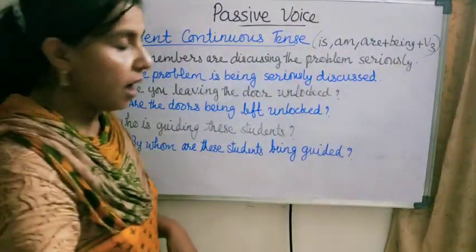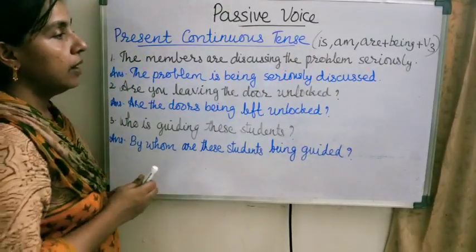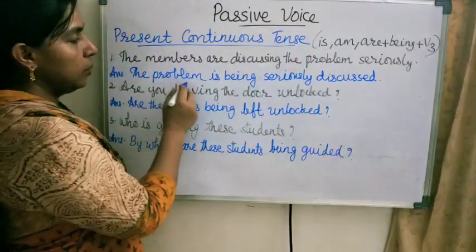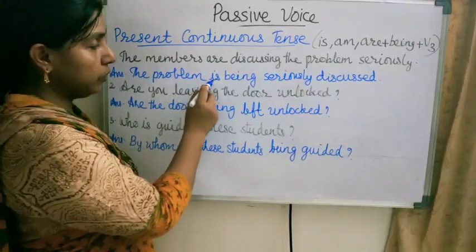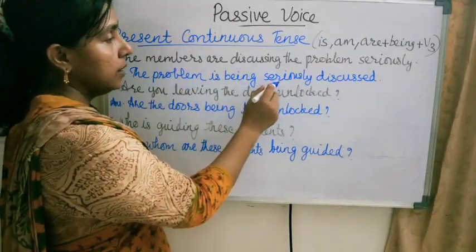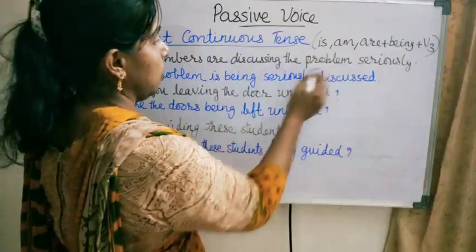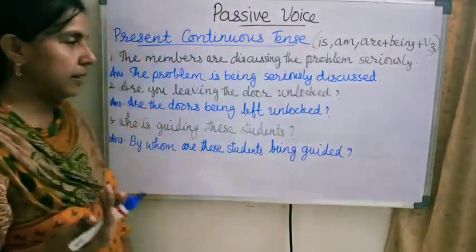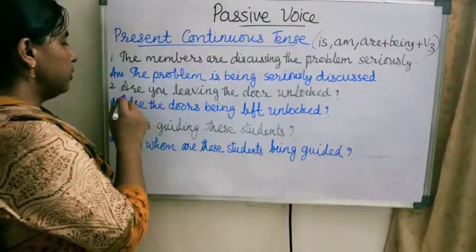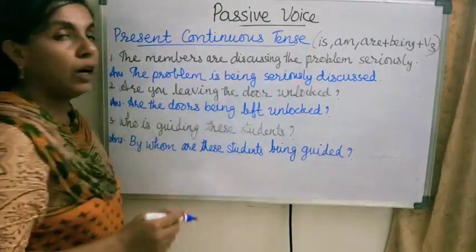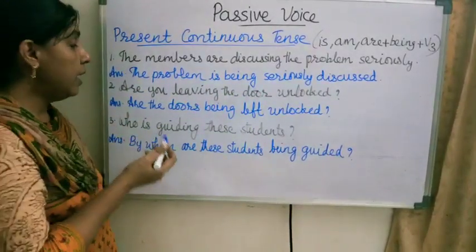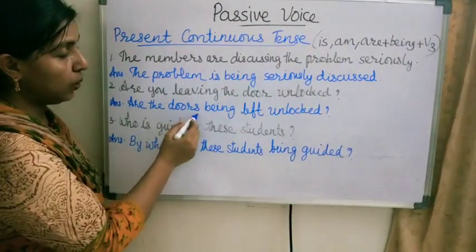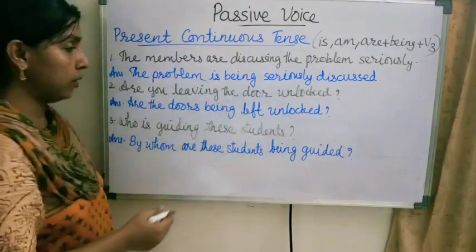So the members are discussing the problem seriously. So the object, the problem, will come as subject. The problem is singular, so is being seriously discussed. Seriously discussed by the members, and it is omitted here. It is not that important. So now next, are you leaving the door unlocked? This is a question, and in question form you see, are as object: are the doors being left unlocked?